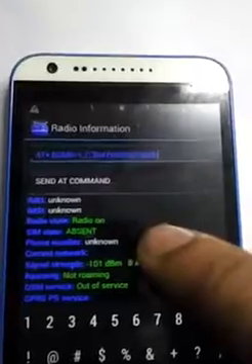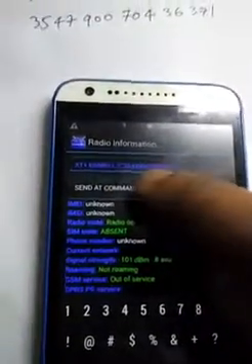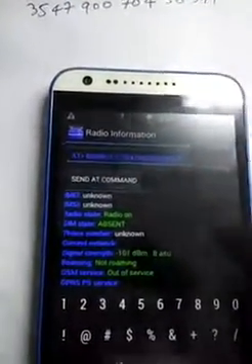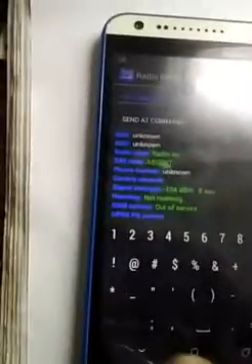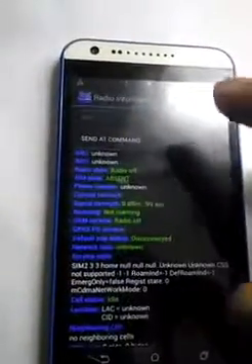Then send AT command. AT command is msend. The first IMEI is set. And go back and select phone 2.